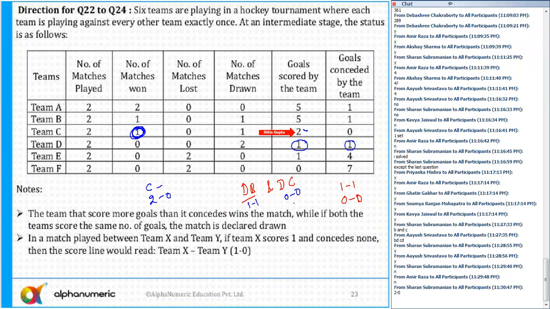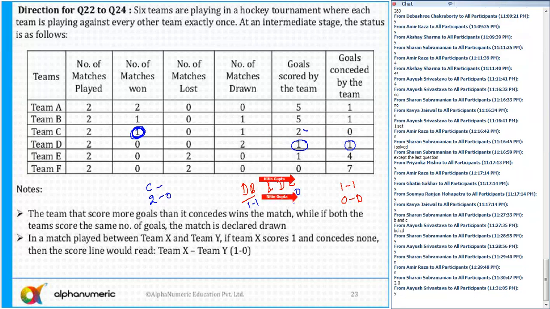Yes or no? And C has won the game. You all agree with me? The total goals scored by C is 2 and conceded is 0. The score of DC is 0-0. So in another match, the score of C must be 2-0. Yes or no? C must be 2-0.